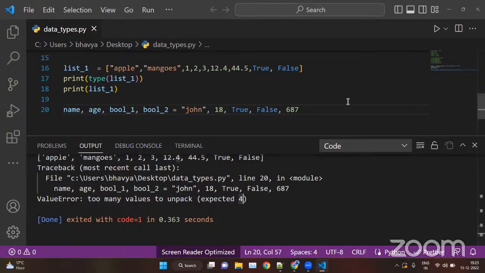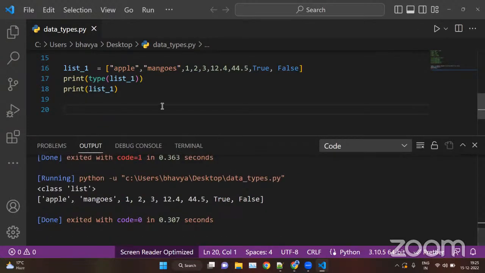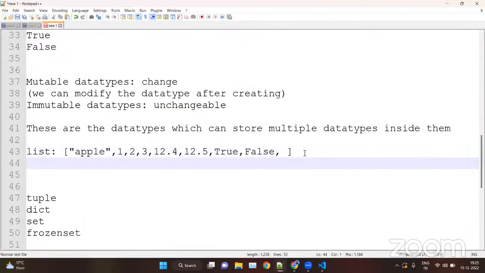So basically what we need is a single variable to store multiple data types. That is why we have lists, tuples, dictionary, set, frozen set. Okay, when you run this, we have the simple list. This is the list. Now lists are mutable in nature. Mutable means they can be changed.